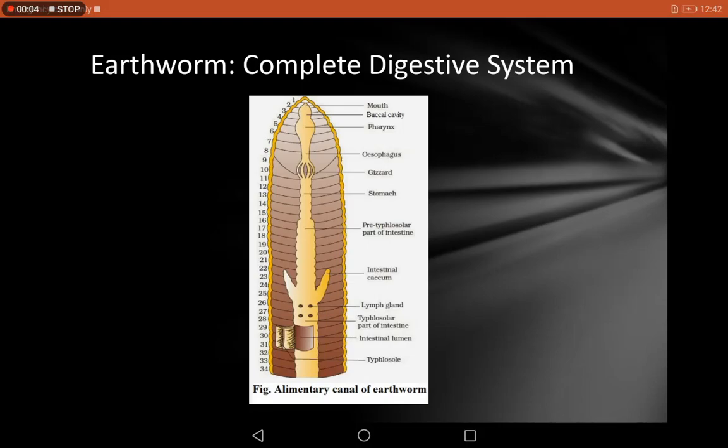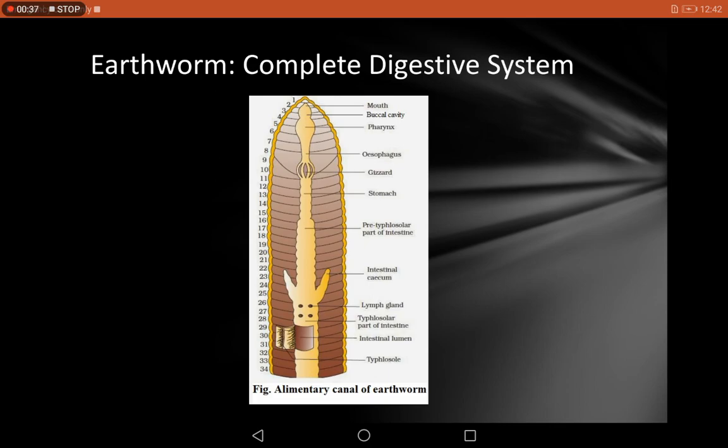Good afternoon, students. In the last lecture, we discussed a few animals and their nutritional apparatus. The animals we learned last time were amoeba, which had a food vacuole as a nutritional apparatus, and hydra, which had a gastrovascular cavity as a nutritional apparatus.